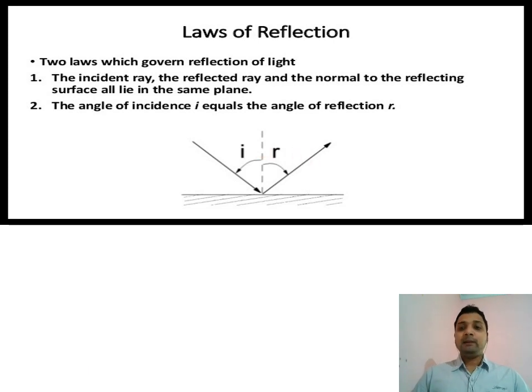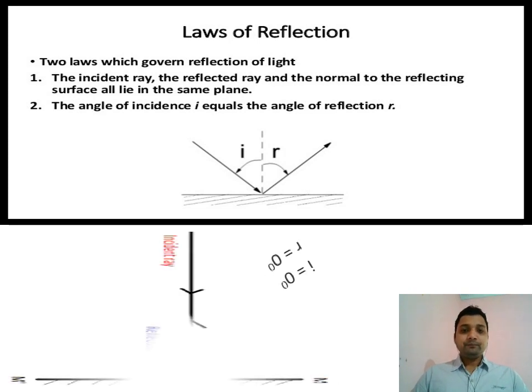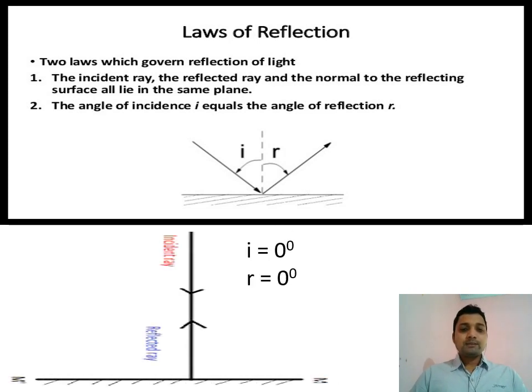But when a ray of light strikes the plane mirror, the reflecting surface, in a straight line, or perpendicular, that time we get a special case. When a ray of light strikes the surface normally, the ray of light is now coming straight, coinciding with the normal, and we know the angle between the normal and the incident ray is called the angle of incidence. But now the incident ray and the normal both coincide with each other.